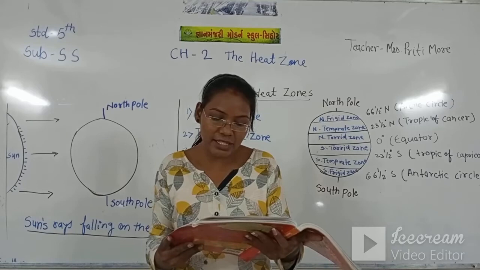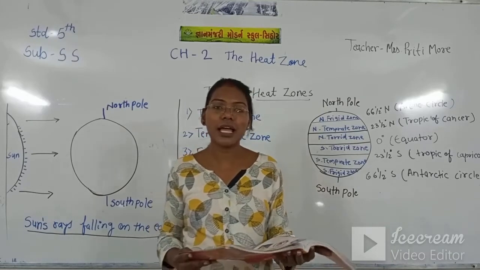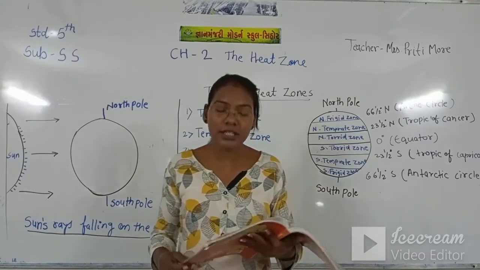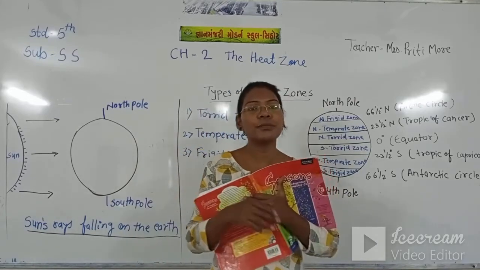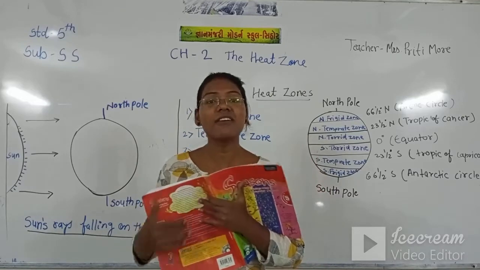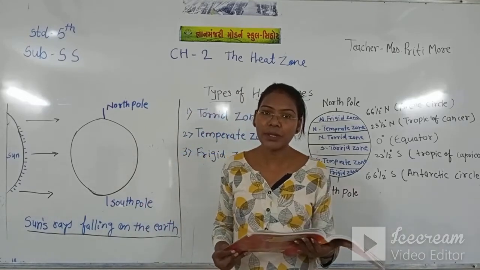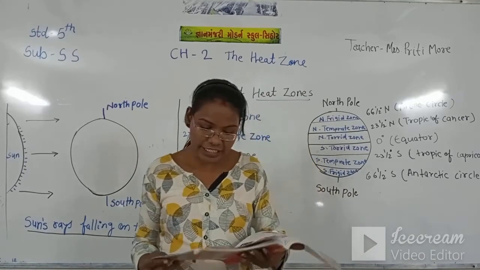India has a tropical monsoon climate. That means 4 months summer, 4 months winter, and 4 months rainy. That means tropical climate in India.